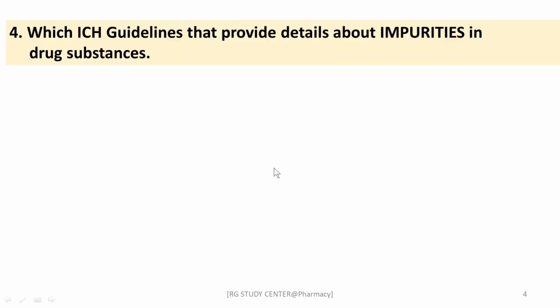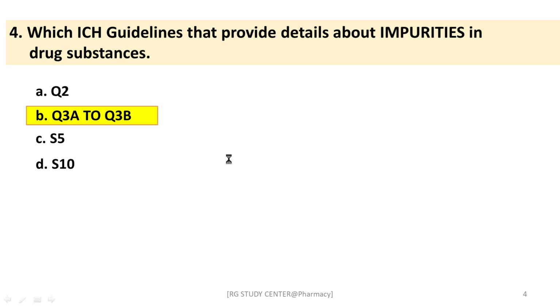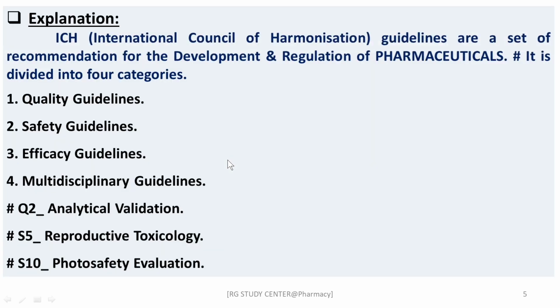Next question, which ICH guidelines provide details about impurities in drug substances? The options are Q2, Q3A2, Q3B, S5, S10. The right answer is Q3A2, Q3B. Here is the explanation. What do you mean by ICH? It is the International Council for Harmonisation.